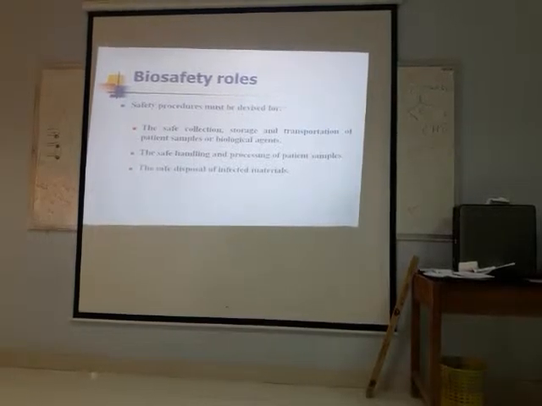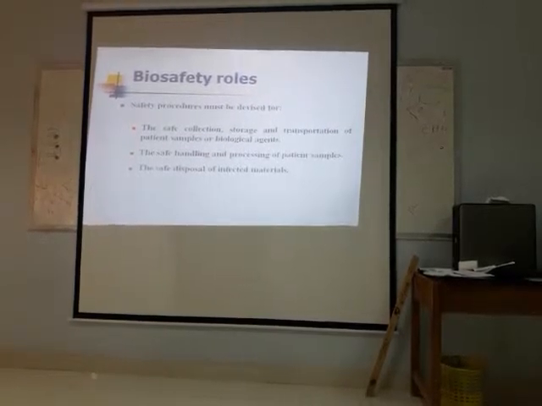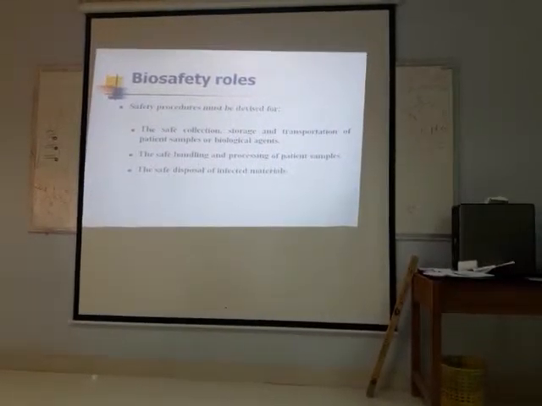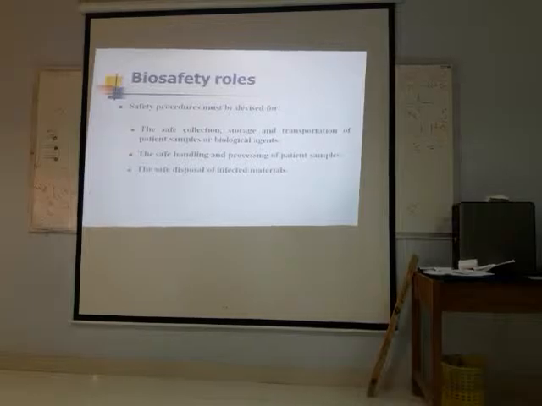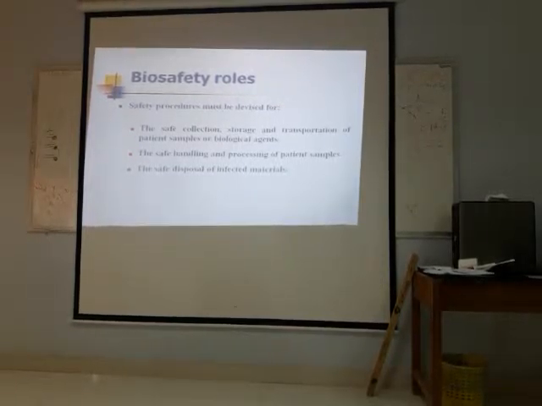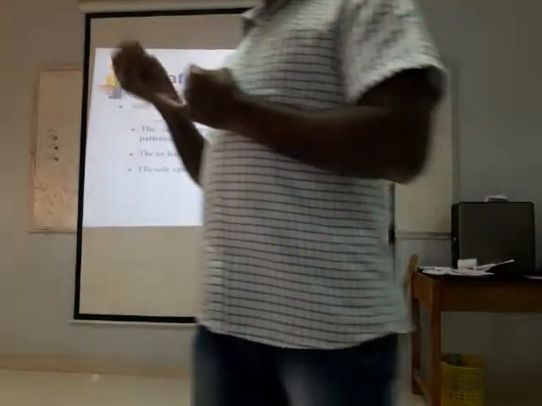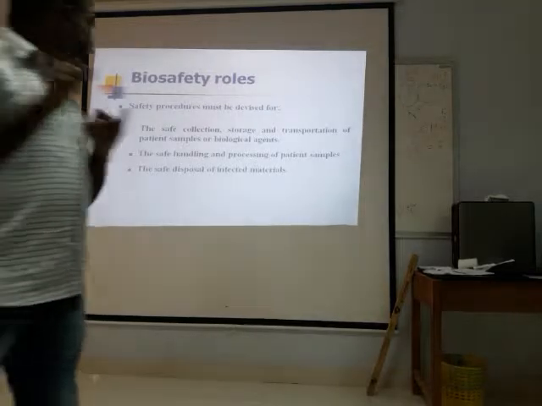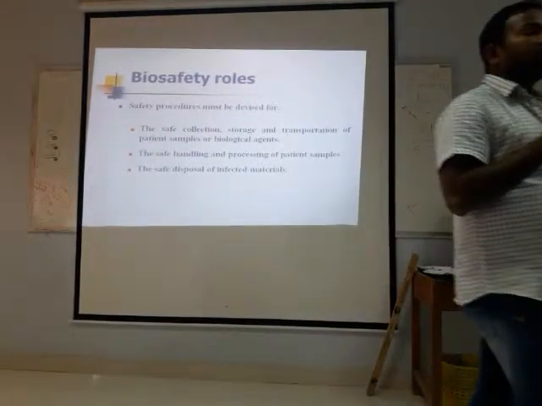Second thing, if the patient is on a bed in the hospital, not in the laboratory, after collecting the sample we have to transport it to the lab. So transportation is the second thing. The third is how to dispose of the sample, because we are dealing with disease-condition patients, so the samples are highly contagious, infectious. We have to dispose of the sample properly. So these three things need safety rules: proper collection, storage, transport and disposal.